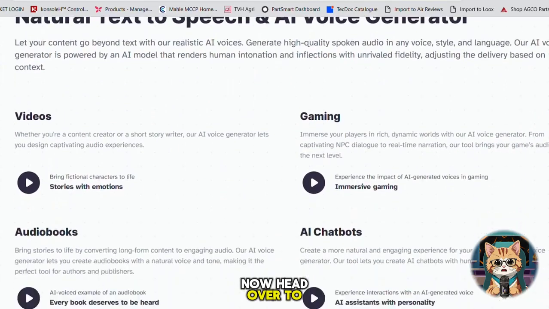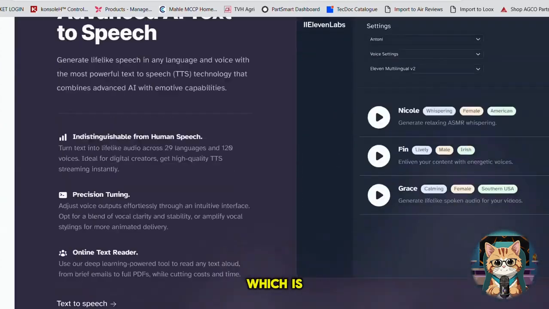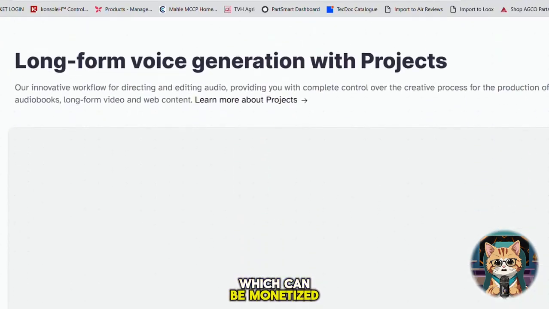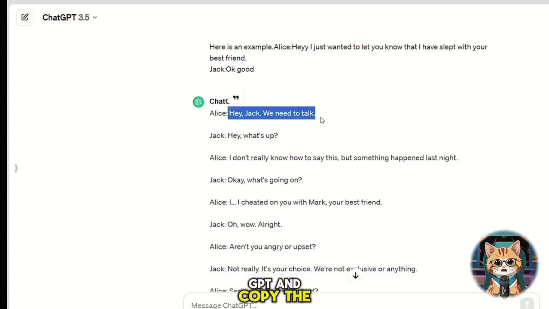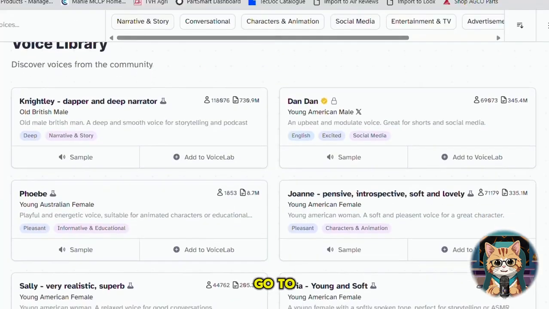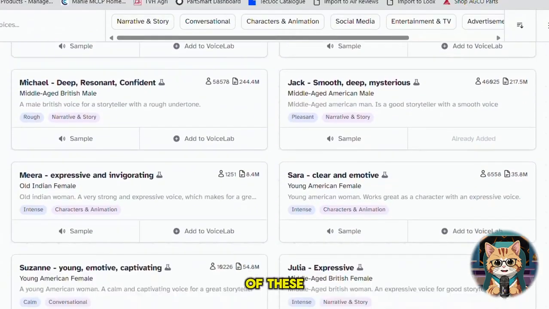Now head over to 11labs.io, which is a software that will generate high-quality voiceovers for you, which can be monetized. Now go back to ChatGPT and copy the first part of the conversation. Paste it into 11 Labs. Go to the voice library and choose any of these voices.